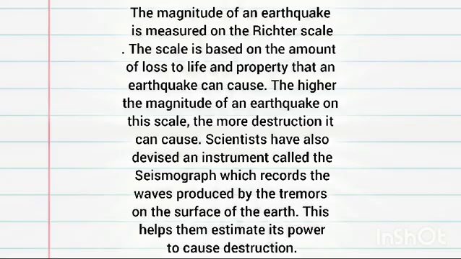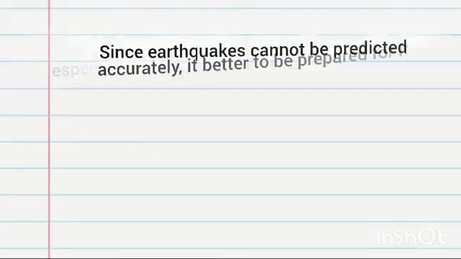The magnitude of an earthquake is measured on the Richter scale. The scale is based on the amount of loss of life and property that an earthquake can cause. The higher the magnitude of an earthquake on the scale, the more destruction it causes. Scientists have also devised an instrument called the seismograph, which records the waves produced by the tremors on the surface of Earth. This helps them estimate its power to cause destruction.